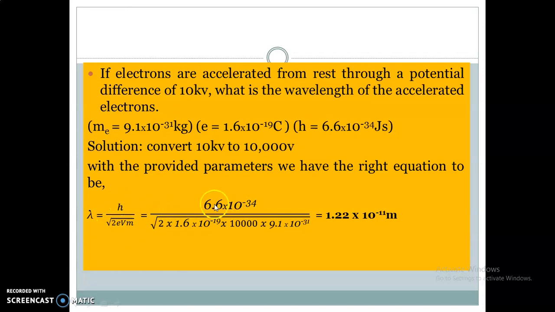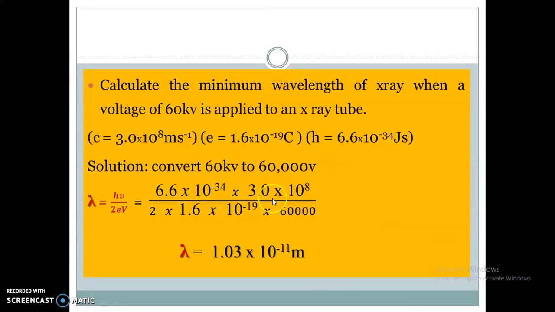So if we put all the parameters right, we're going to get our final answer as 1.22 times 10 to the power minus 11 meters. Wavelength is still measured in meters. Please be careful how you calculate. Make sure you follow the right steps. Jumping any step may lead to error.